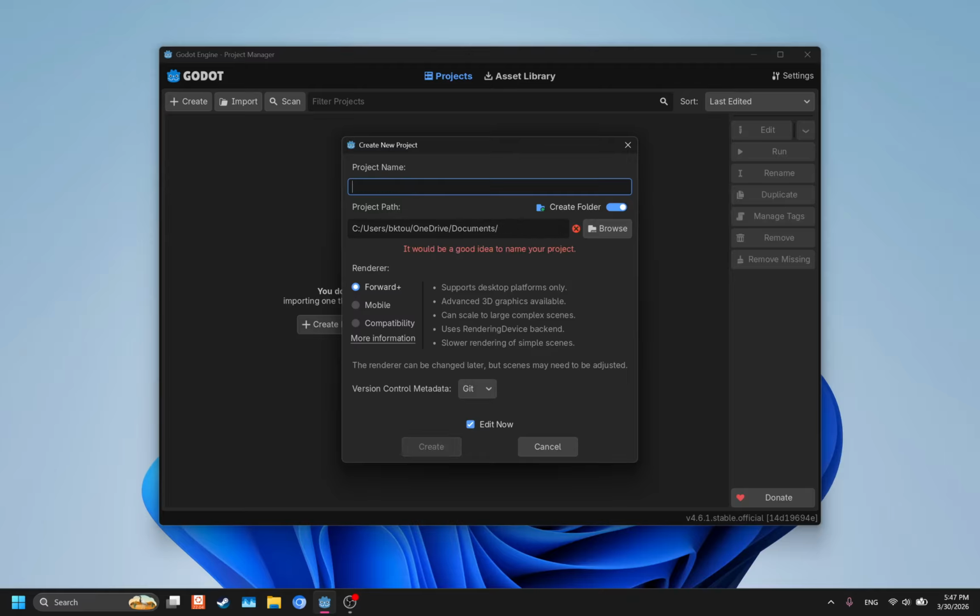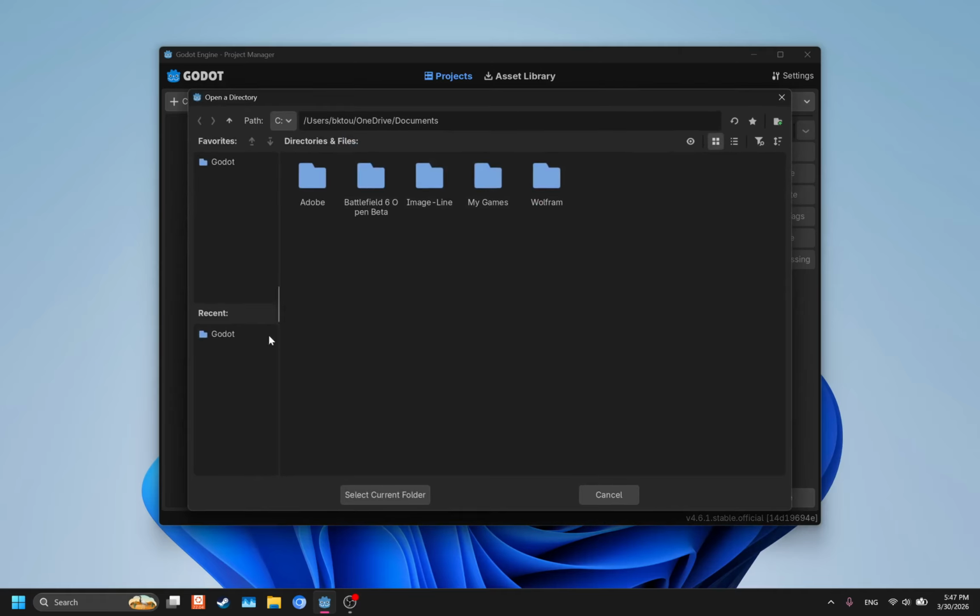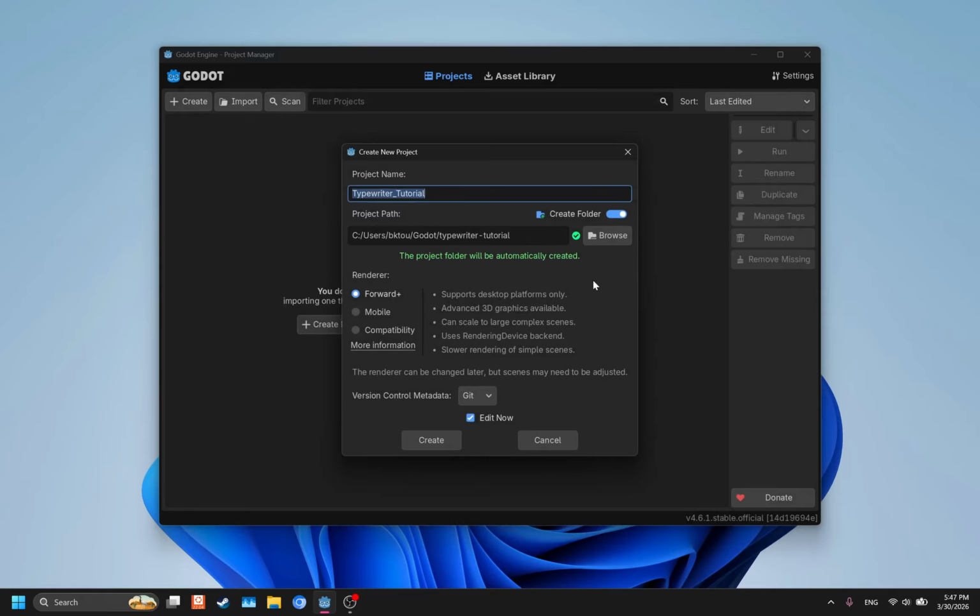I'm going to rename this to typewriter underscore tutorial, and then project path. For some reason, Windows 11 insists on putting it in the documents for OneDrive. I'm not doing that. I have a dedicated Godot folder, so I'm just going to select that. You can keep it where you want if you want to, but it's fine regardless.